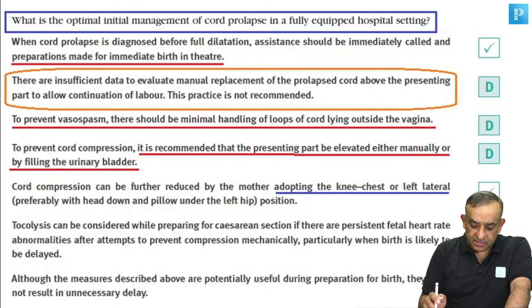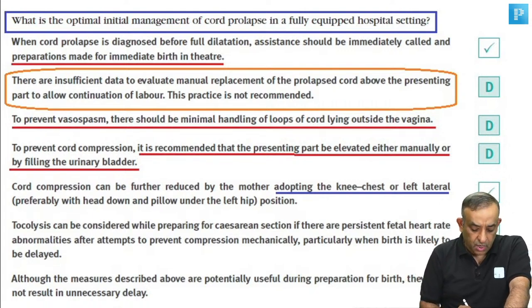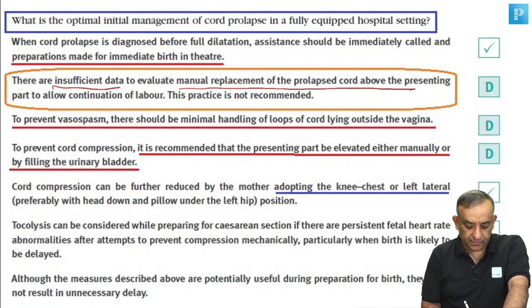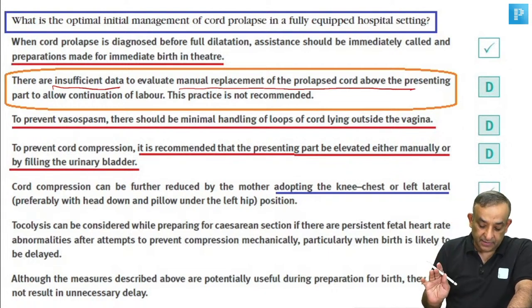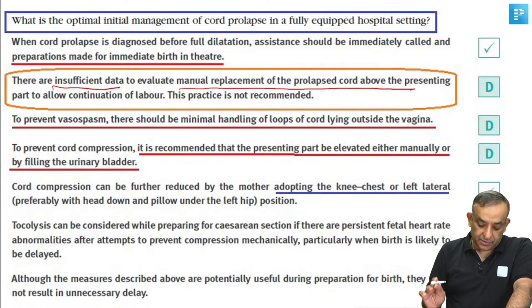This is the Royal College guidelines, the green top guidelines. This is nothing from me. I've given this to you. The optimal management of cord prolapse in a fully equipped hospital setting: there is insufficient data on manual replacement of the prolapsed cord above the presenting part. This practice is not recommended. So you should not do manual replacement of the prolapsed cord.